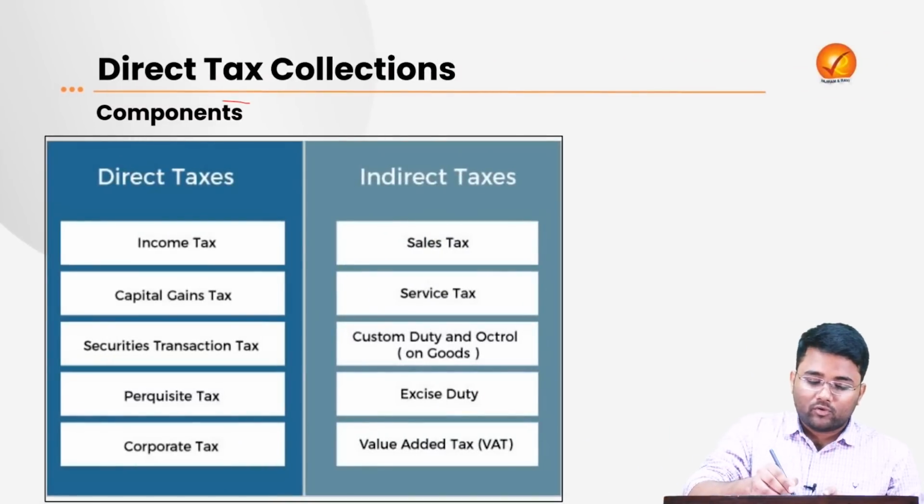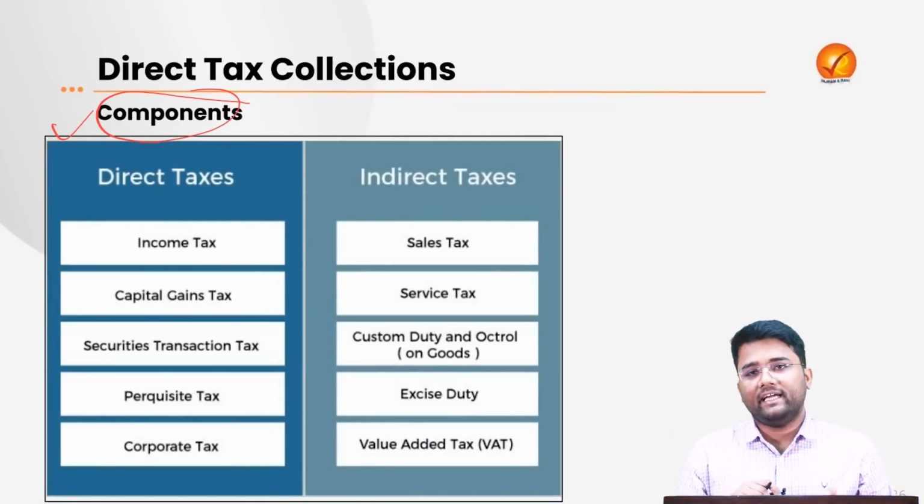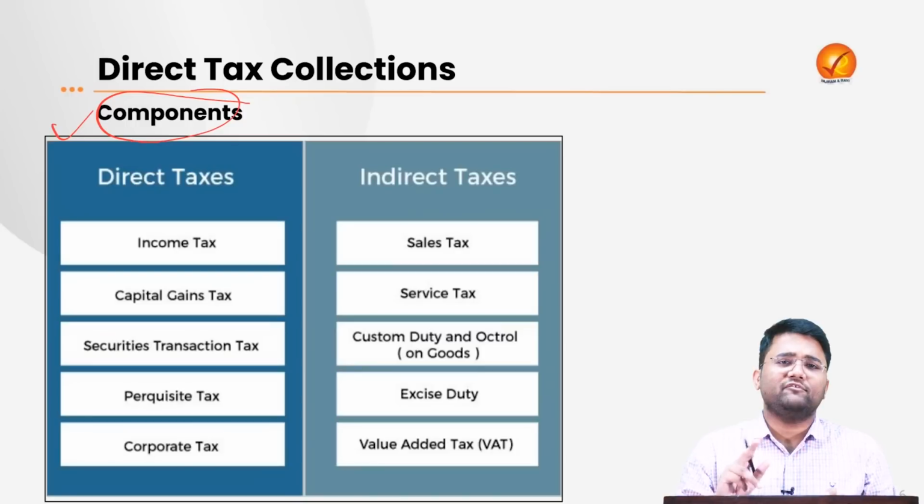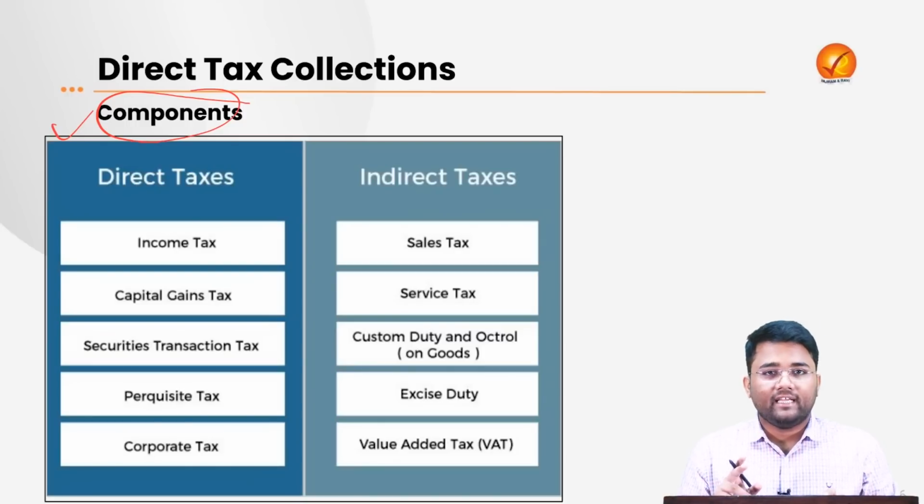Now let's also talk about various components of direct and indirect tax. The basic difference between direct and indirect tax is that in direct tax, the person who is liable to pay tax pays directly to the government or the authority that is imposing that tax, whereas this is not the case in indirect tax. For example, in income tax, if I am liable to pay income tax, I pay it directly to the income tax department or the government, which is not the case with indirect tax like the goods and services tax or GST, which is levied by various service providers.